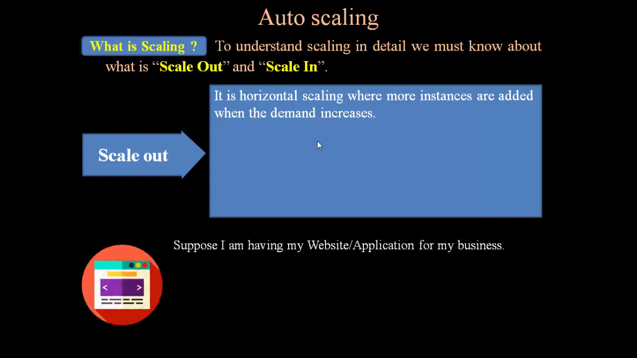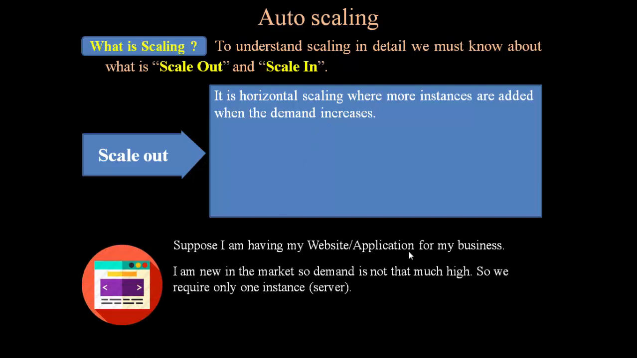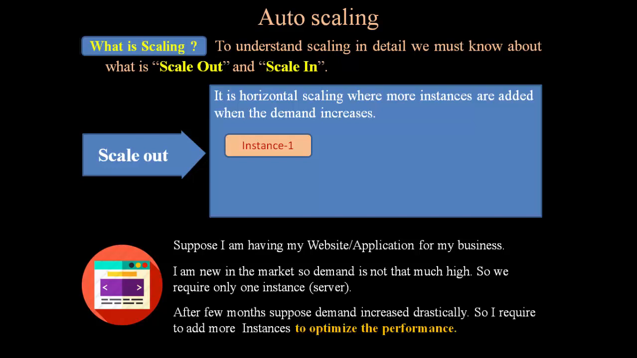Let's take one example. Suppose I have one website or one application for my business. I am new in the market, so demand is not that high right now, so we require only one instance or one server. Because I am new in the market, right now there is not much traffic on my application or website. Now after a few months, suppose demand increased drastically. Only one instance cannot handle the load, so I have to add more instances to optimize the performance.